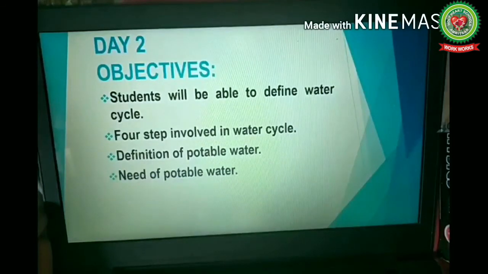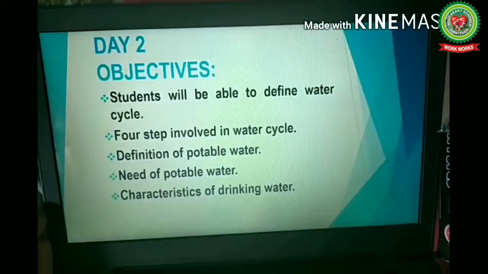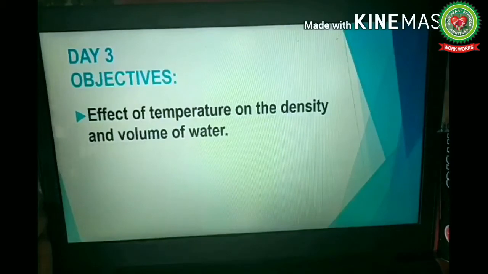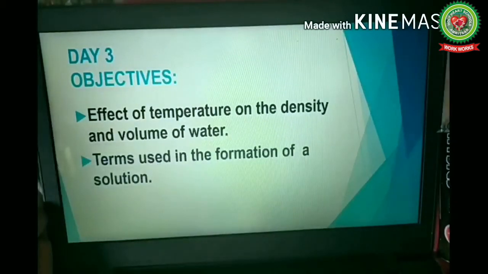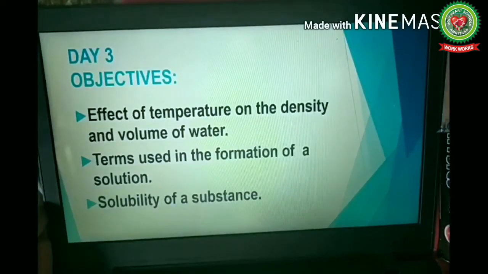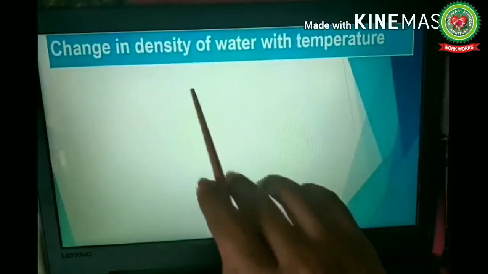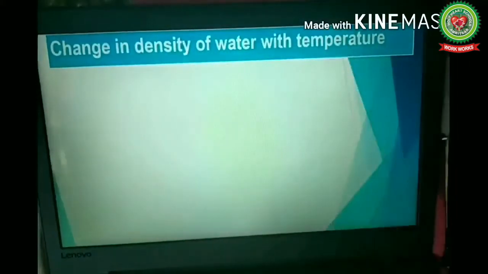Yesterday we did the water cycle, potable water, the need of potable water and the main characteristics of drinking water. The main objectives of today are the effect of temperature on the density and volume of water, terms used in the formation of a solution, and solubility of a substance. We are going to start with the topic of the day, that is change in density of water with temperature.